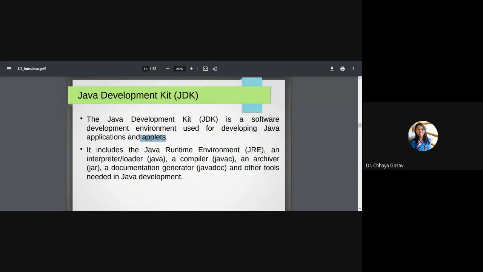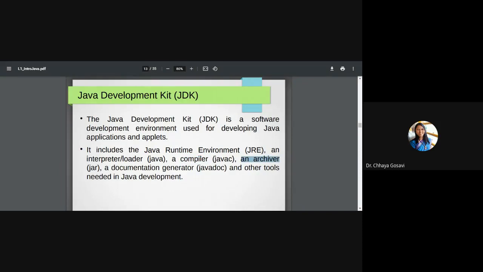which is called JDK. So what does it include? It includes the Java Runtime Environment. So JRE is a part of JDK. It includes the interpreter or loader. Java is the name of the Java interpreter. Javac is the name of the Java compiler. So it has JRE, then java, which is the interpreter or loader, and javac, which is a compiler.